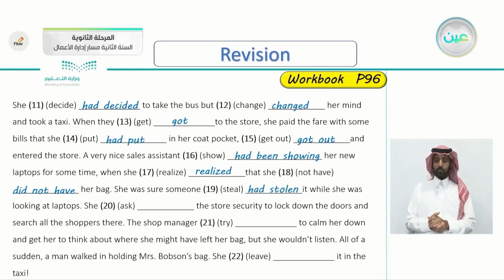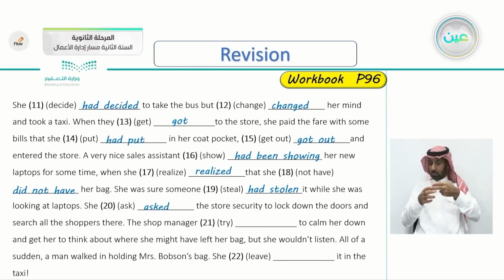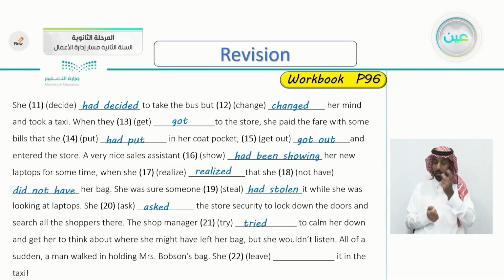She asked the store security to lock down the doors and search all the shoppers there. The shop manager tried to calm her down and get her to think about where she might have left her bag. But she wouldn't listen. So the shop manager tried to calm her down and make her remember where she left her bag.